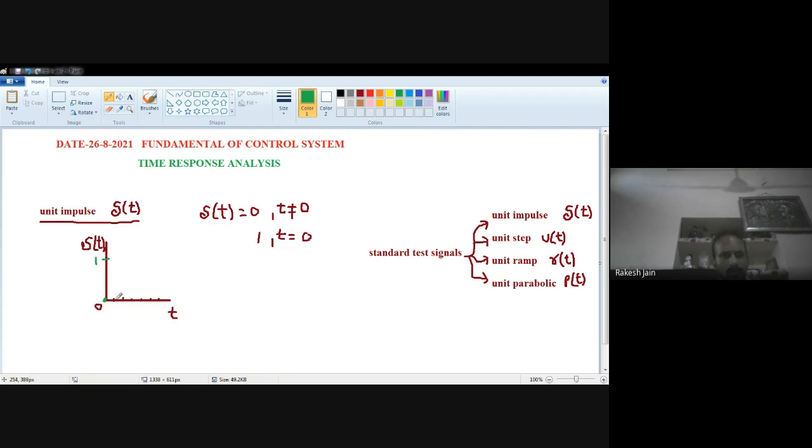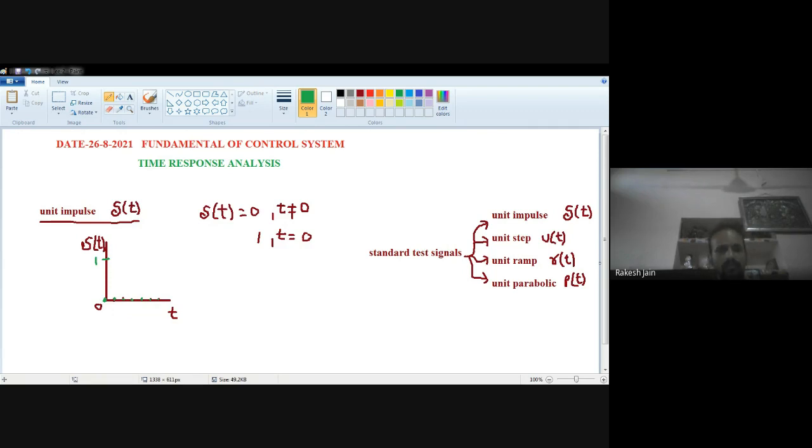Else at all points, t is equal to 1 it is 0, t is equal to 2, let's suppose, it is 0. For any value of t which is not equal to 0, the value of del t is 0. So this is the meaning of unit impulse signal. Unit impulse signal exists only at t is equal to 0. The area of this signal under a small interval of time around t is equal to 0 is 1. So this is known as unit impulse signal.